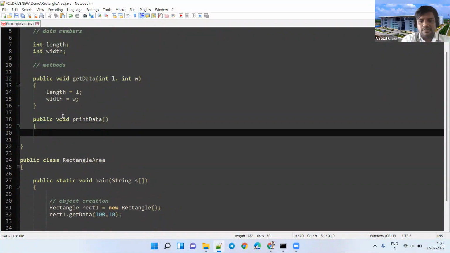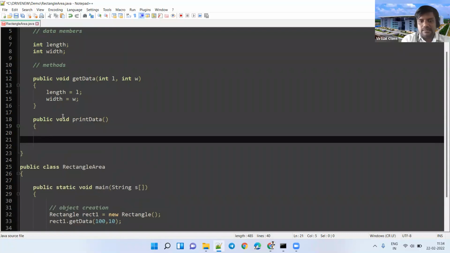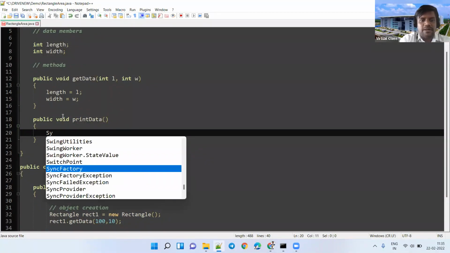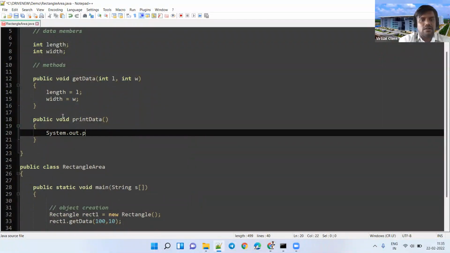Can anyone tell the statements in the body? System.out, because it has to print, so we call System.out.print or println. Length.